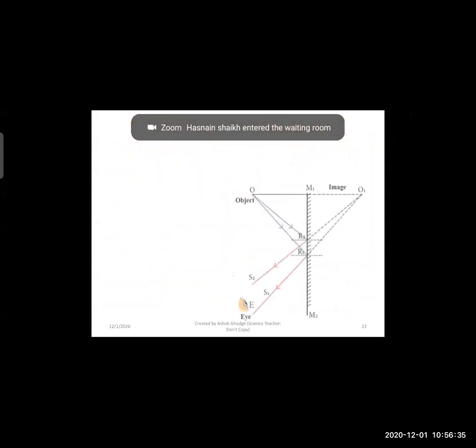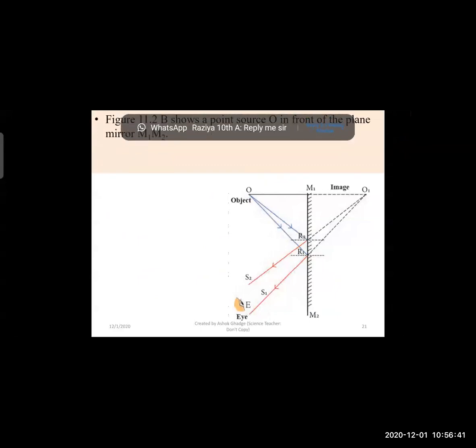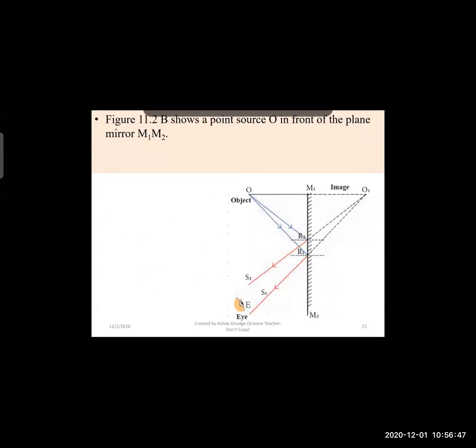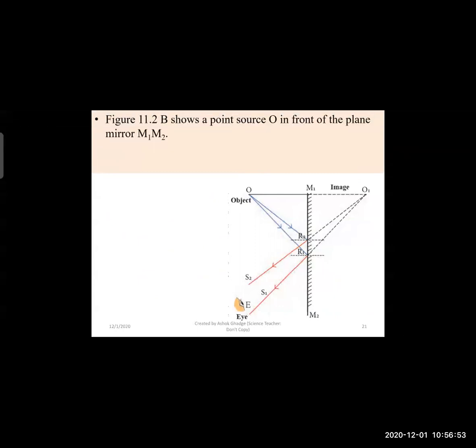Now, the point O is taken for example, in figure number 11.2b, which is shown in our textbook. The point source O is in front of the plane mirror, which is given as M1M2.